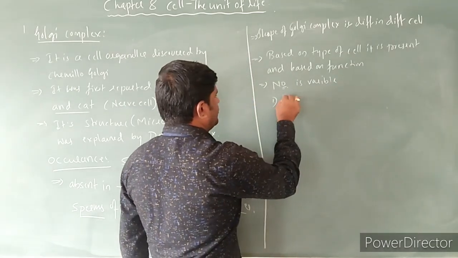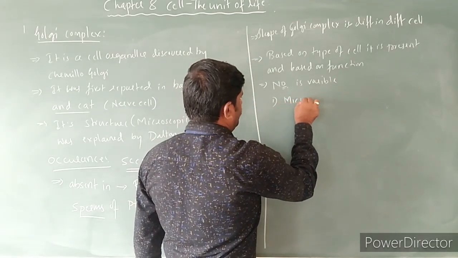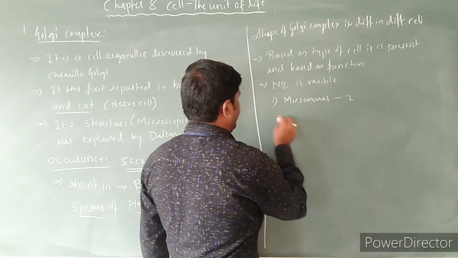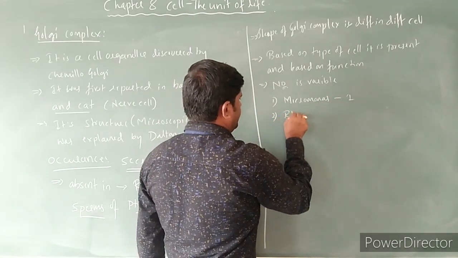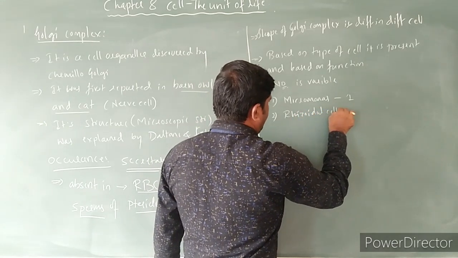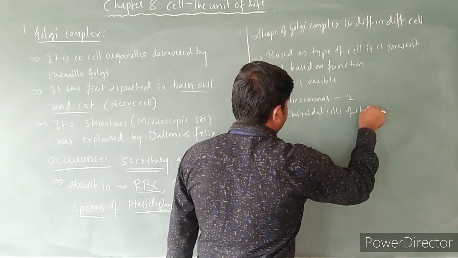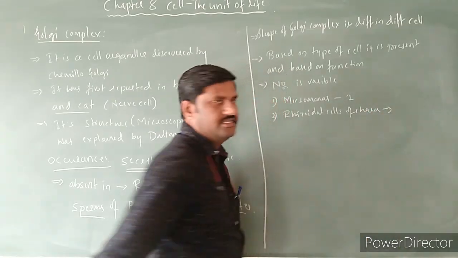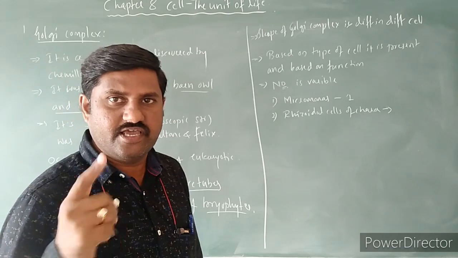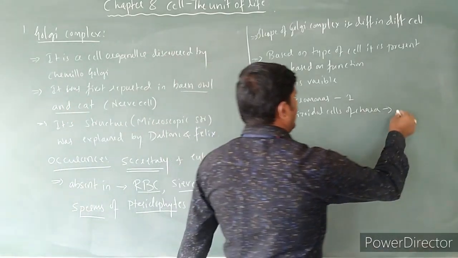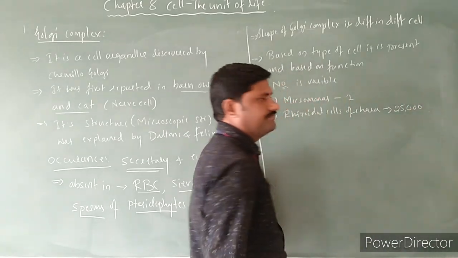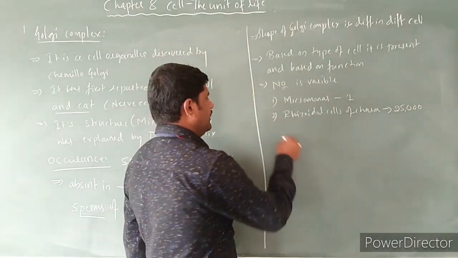In one of the organisms, micromonads, only one is there. In the rhizoidal cells of Chara, Chara is one of the green algae in which rhizoids are present in rhizoidal cells, so they are about 25,000 in number.